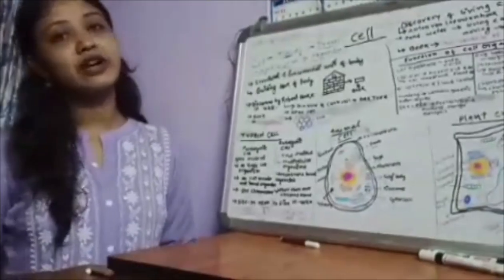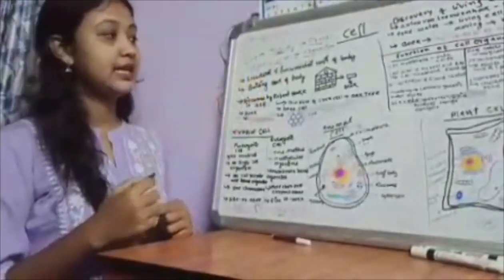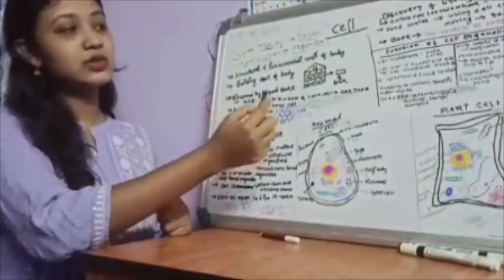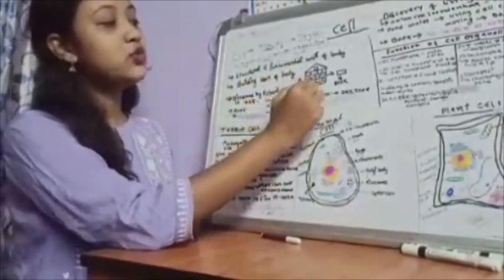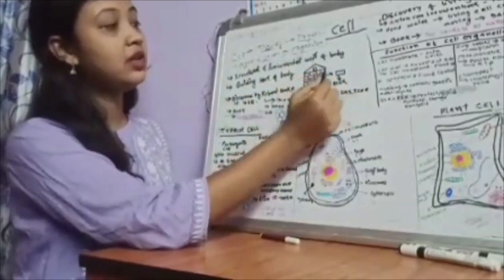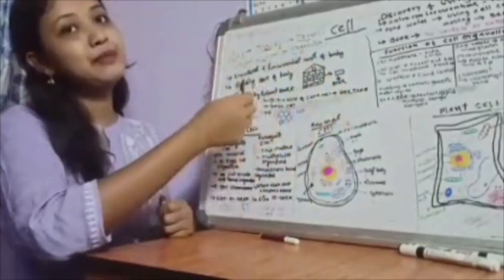The cell is the structural and fundamental unit of our body. It means that it is the building block of the body. Let us understand this with an example of the wall. This wall is made up of what? Brick. So this brick is the building block of this wall, just like the cell is the building block of